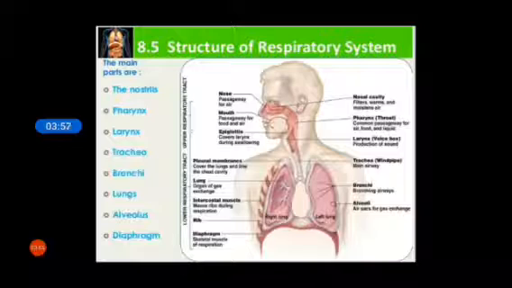Now the structure of the respiratory system. There is a nose, which is the passageway of air. Air enters our body through the nose and through the mouth. After that there is the nasal cavity, which filters, warms and moistens the air. Then there is the pharynx or throat. This is a common passageway for air, food and liquid. Then there is the epiglottis. The epiglottis covers during swallowing.